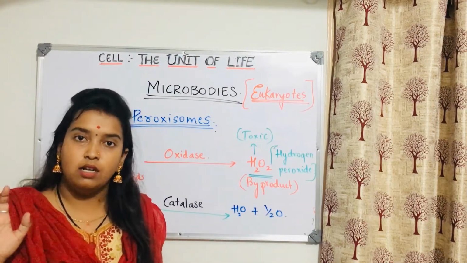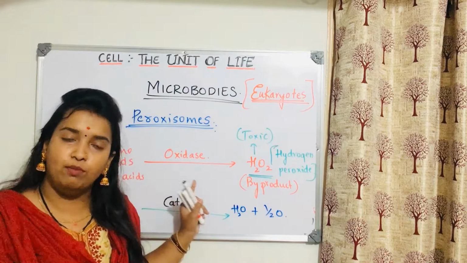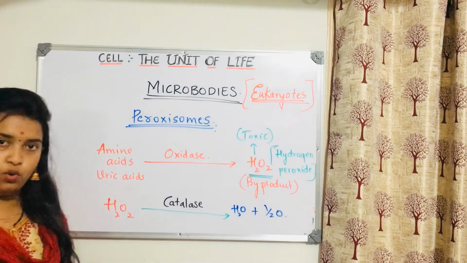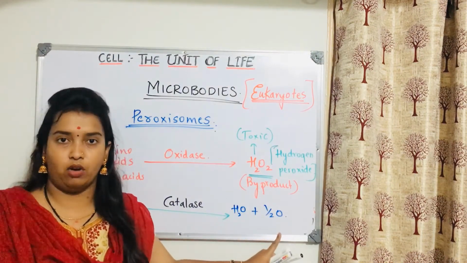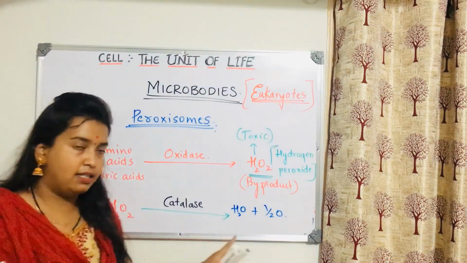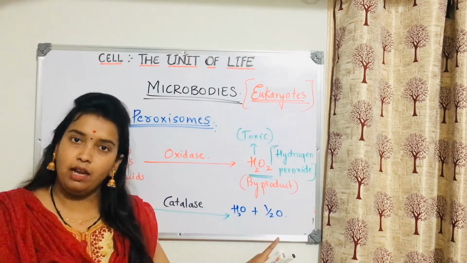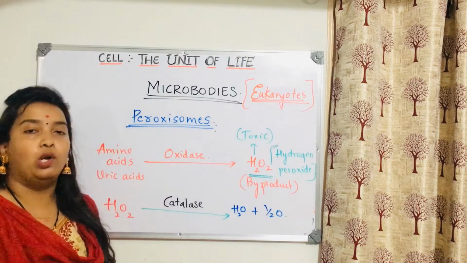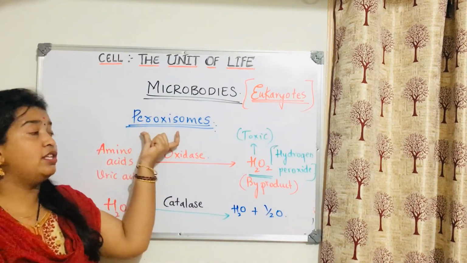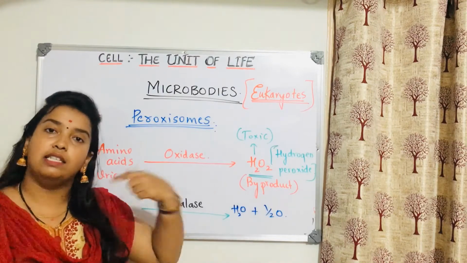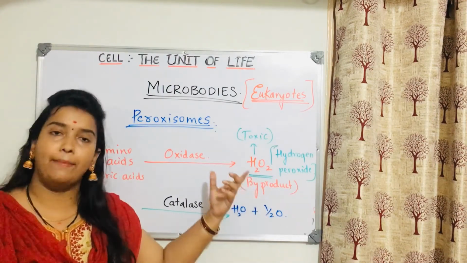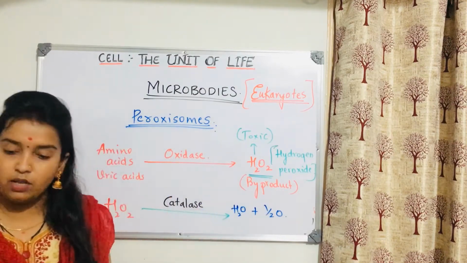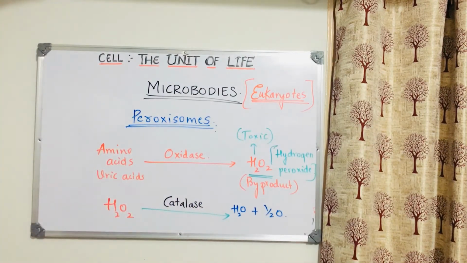Even it is toxic. So now what will the peroxisome do? It has one more enzyme called catalase that will catalyze H2O2 and form water and oxygen. If it does that two times, 2 molecules of water and 1 oxygen are produced in the body, which is good for the body, right? That is why I told you it is called peroxisome, because it helps in synthesizing and destroying hydrogen peroxide. That is why the name is peroxisome. Clear? So this is the work of peroxisome in animal cells.